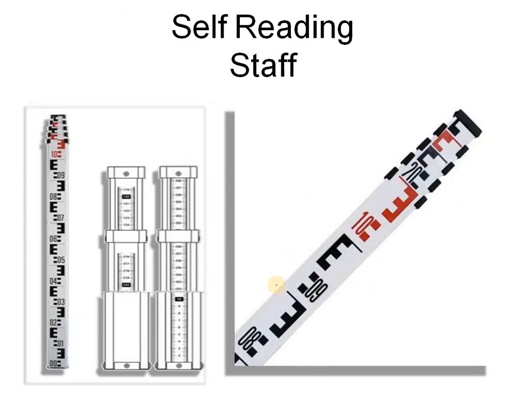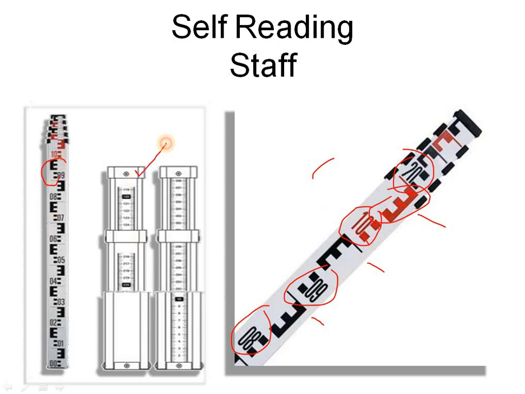So this is our self-reading staff. You can see some of the measurements that are given, 10 and 9, 8. These are nothing but the meters. Up to here 0.8 meters, up to here 0.9 meters, and here it is 10, and it starts again from 20. In our staffs we may not see this capital E and V and this type of colors, because these colors will not be produced here. So these are all nothing but the dimensions, the graduations we can see in this staff.